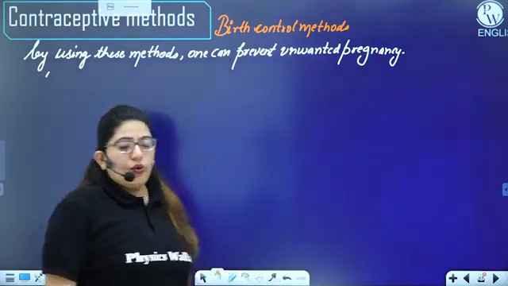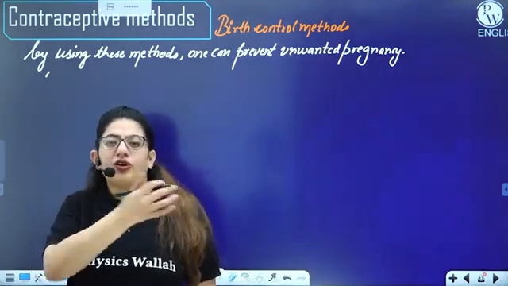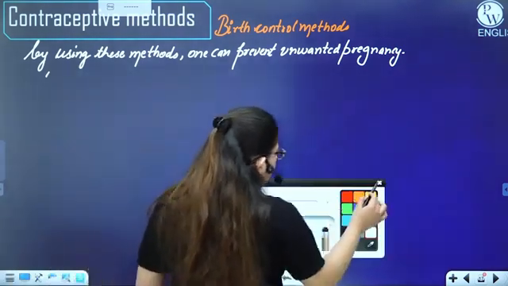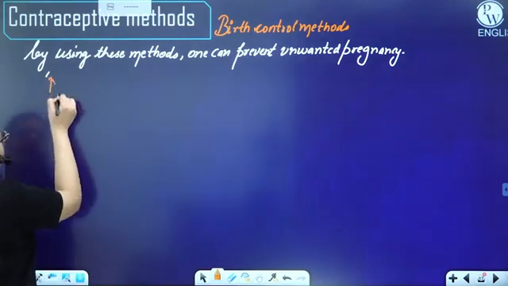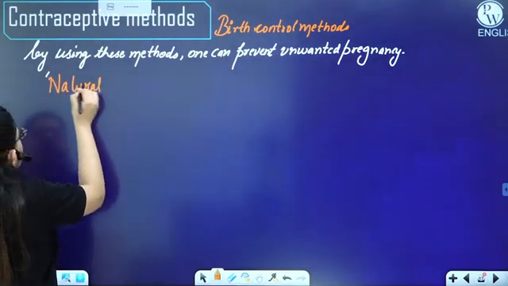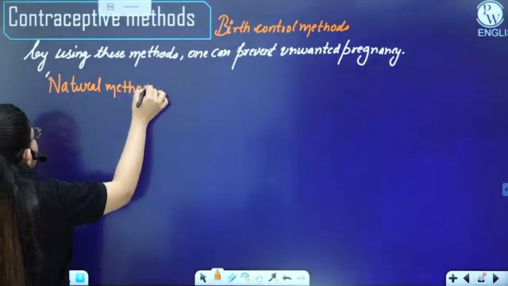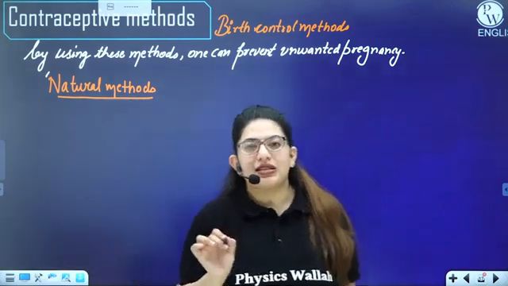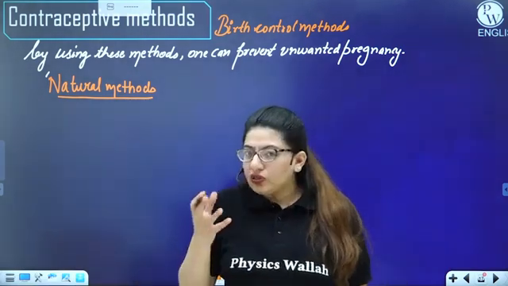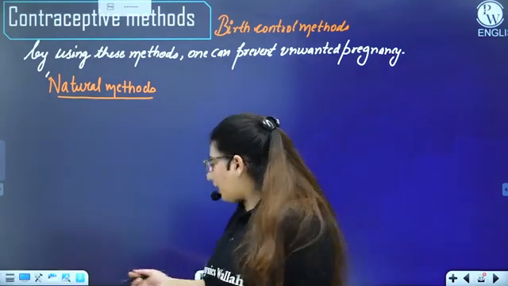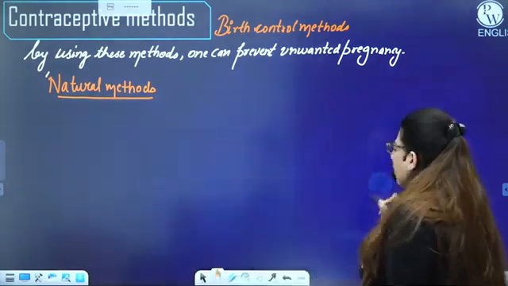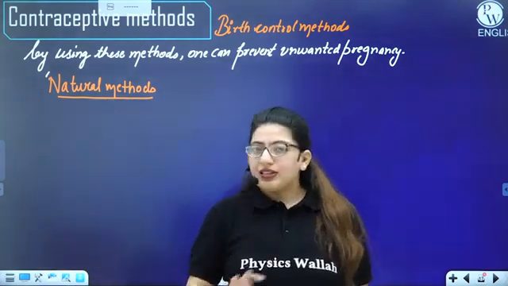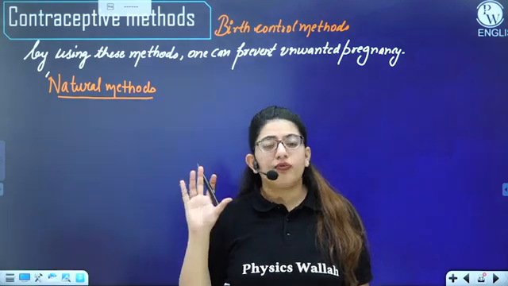All right. So what variety do we have in these birth control methods? The first thing that I'm going to talk about are natural methods. These occur naturally. You do not need anything. You do not consume a pill. You do not use any devices. And there are no side effects, since you're not using anything, right? But if we are not using anything, the failure rate of these methods is higher, plus these methods are not going to protect you from STDs, right?